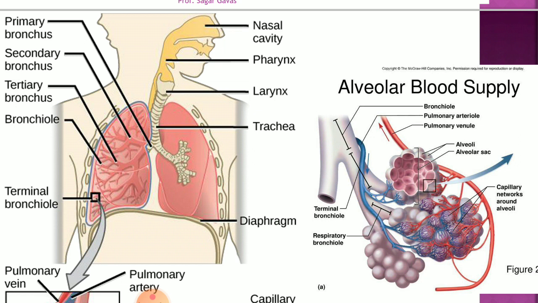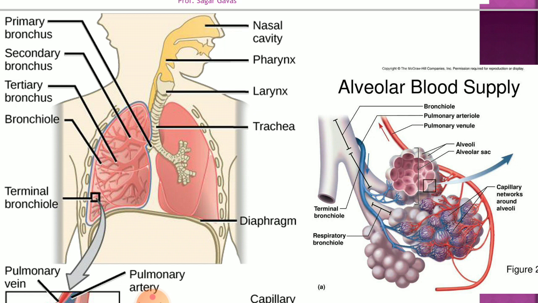So alveoli are enclosed in a common sac called the alveolar sac. The alveolar sac contains around 10 to 12 alveoli. Each alveolus is lined by a single layer of squamous epithelial cells. The squamous epithelium rests on the basement membrane, which is a characteristic of epithelium, and it is surrounded by capillaries from the pulmonary artery or pulmonary vein, where the exchange of gases takes place.